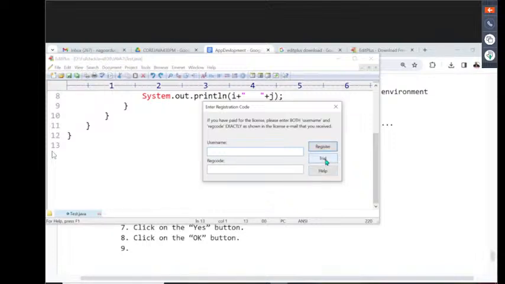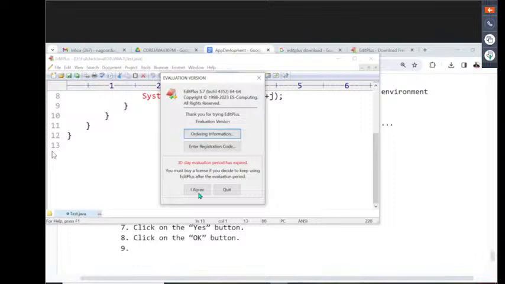Register, trial, help. Now I need to click on trial. If I click on this trial, it is giving a 1 month, 30-day evaluation period. But of course, in my system, the 30 days evaluation period has expired already. Almost the last 15 years onwards, I'm using the same edit plus. In the very first year, first month itself, it might be completed. But still, I'm using this edit plus, sir. How am I using this edit plus till now?